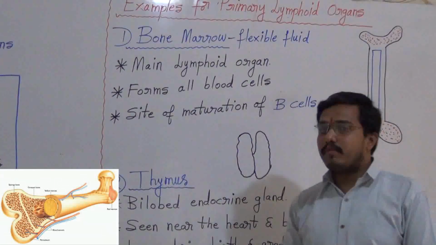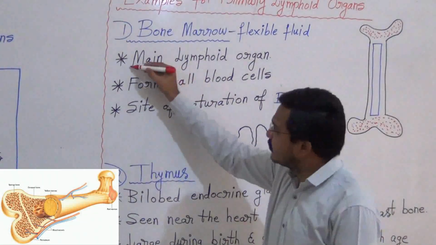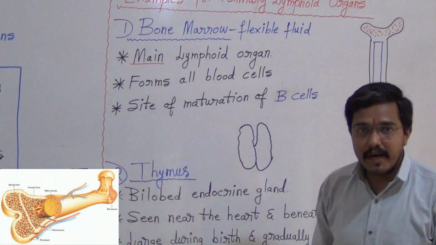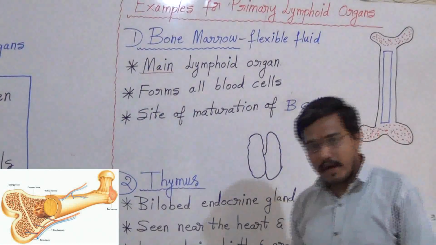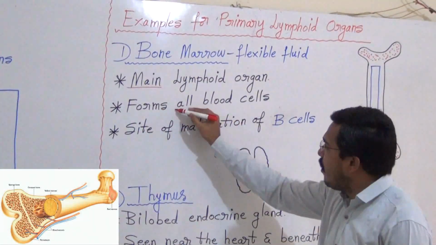It is very very important because bone marrow is a main lymphoid organ. Why is it called a main lymphoid organ? Because everybody knows bone marrow forms all blood cells.